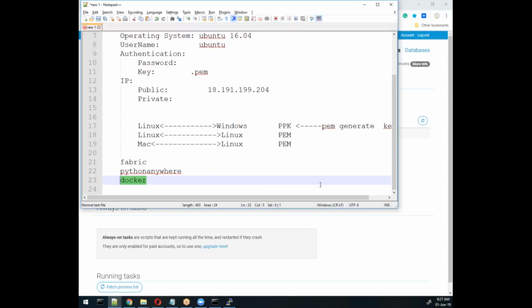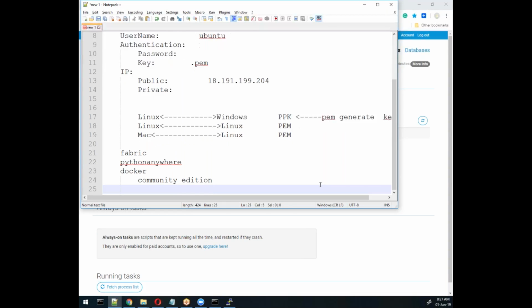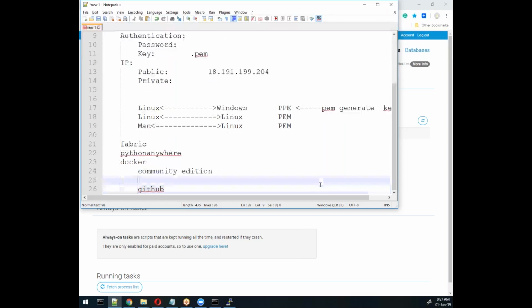So for Docker we first need to install Docker. I'll use the community edition, and I'll share the commands with you also, which is interesting. And here I will use Git commands and GitHub. So what I need to do, basically, I will create one library. I will create my whole code, and I will store my whole code on GitHub.